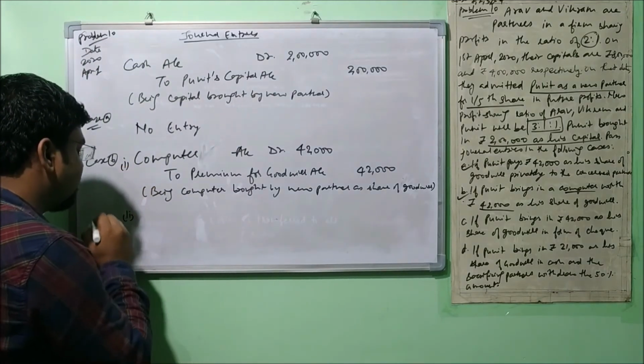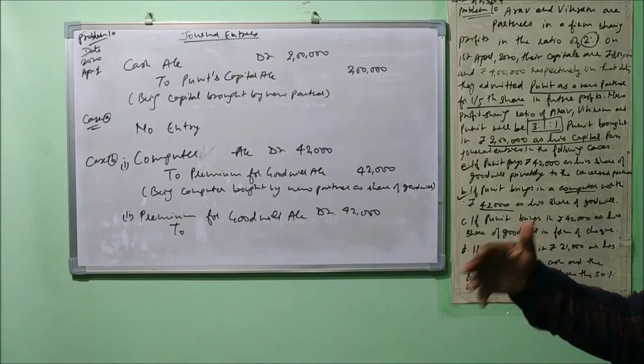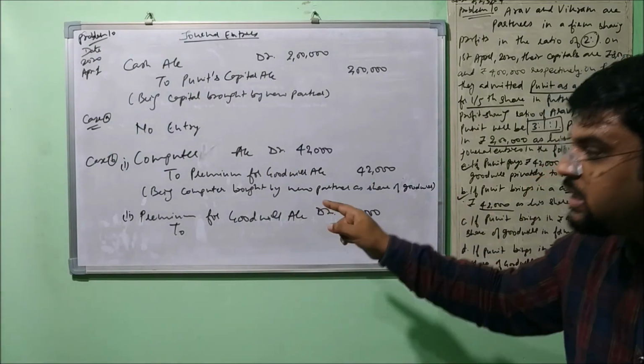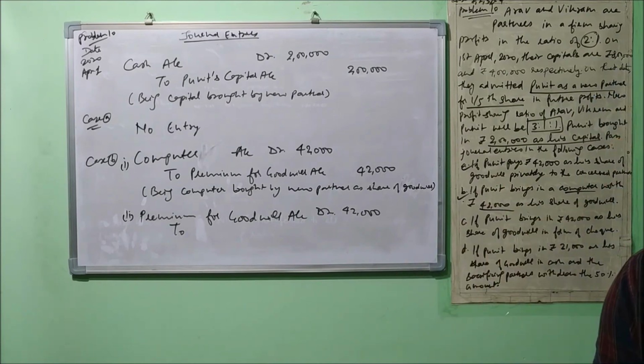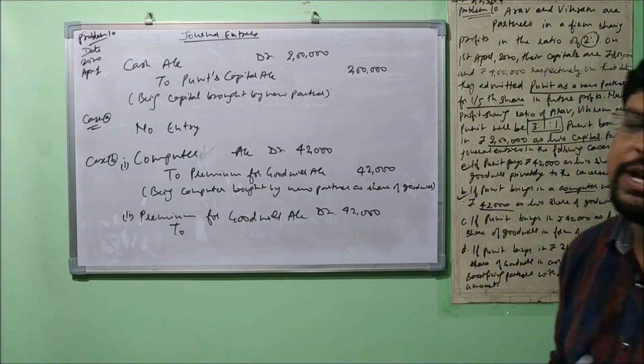Now it's time to pass the second entry. Premium of goodwill account debit 42,000 to sacrificing partner. Now who is sacrificing, who is not? First of all we have to calculate that. And how we calculate, already you know that.